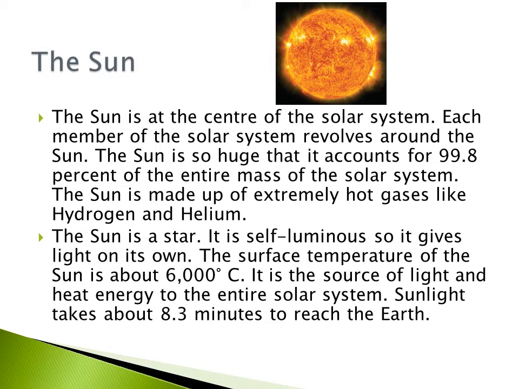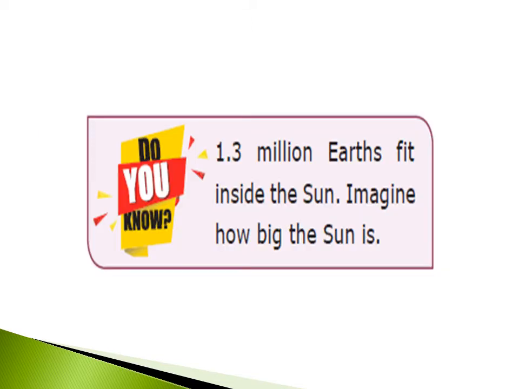The sun is so huge that it accounts for 99.8% of the entire mass of the solar system. The sun is made up of extremely hot gases like hydrogen and helium. The sun is a star. It is self-luminous. Do you know 1.3 million Earths fit inside the sun? Imagine how big the sun is.